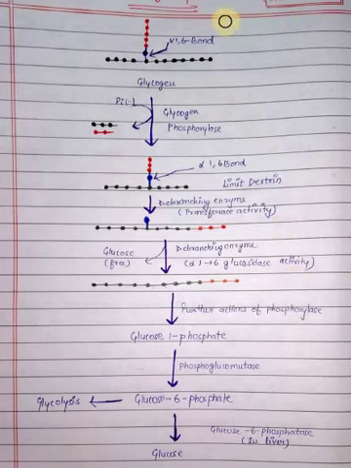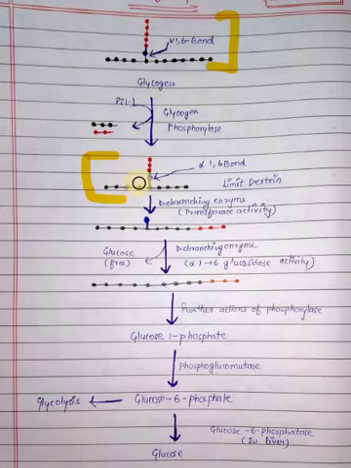Here you can see that it is glycogen. Glycogen phosphorylase starts cleaving the 1,4-glycosidic linkage and it continues until this form occurs, where at the branching point, on either side of the branching there are 4 molecules of glucose.